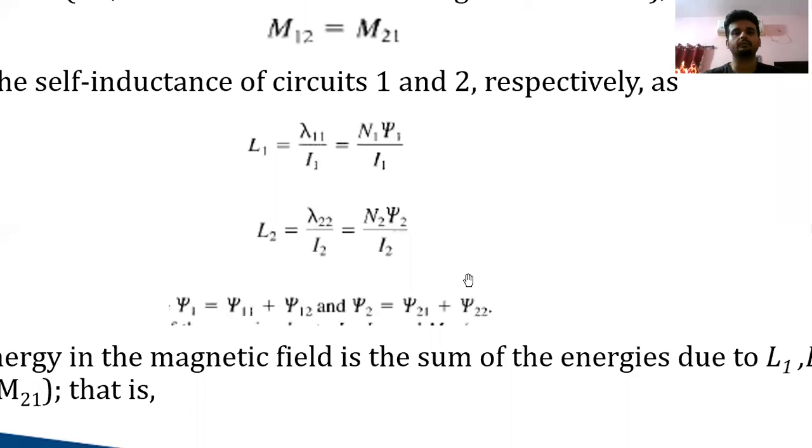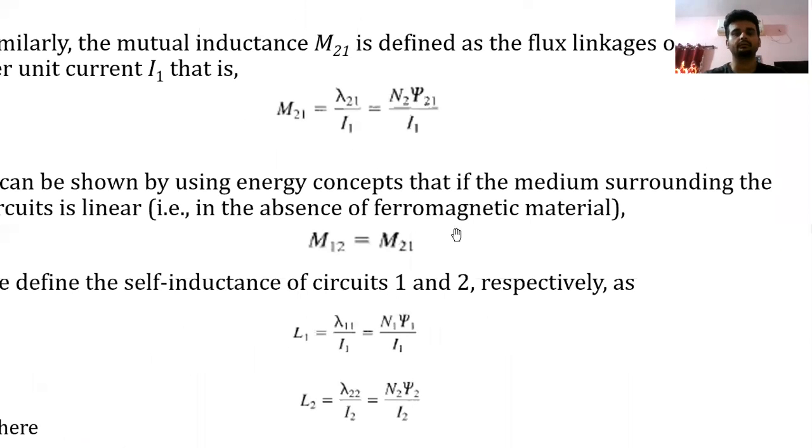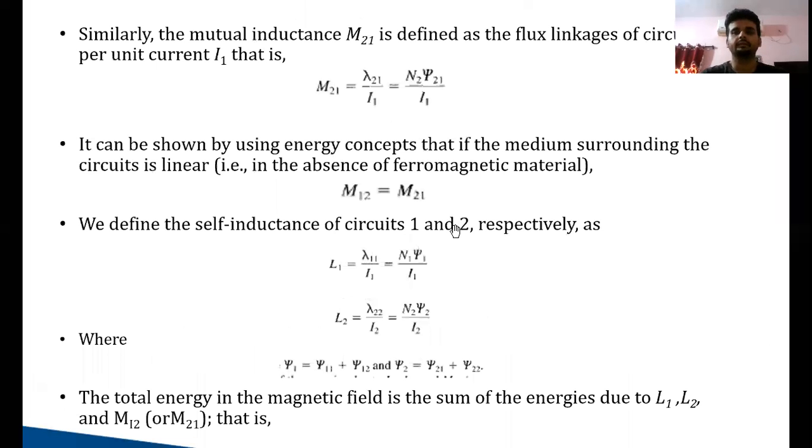Similarly, you tell me, for M21, what is M21? M21 means flux in circuit 2 due to current in circuit 1. Due to current in circuit 1, there will be some magnetic flux density B1 produced in circuit 2.